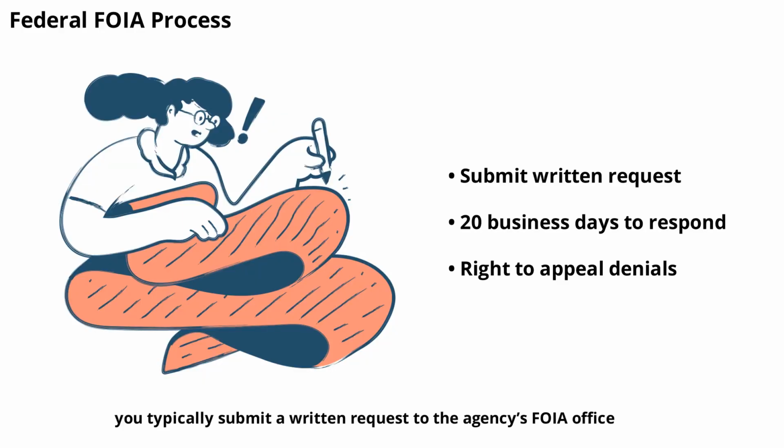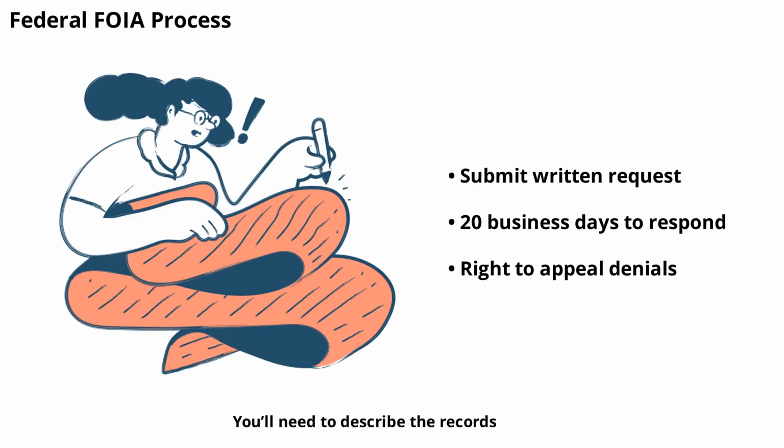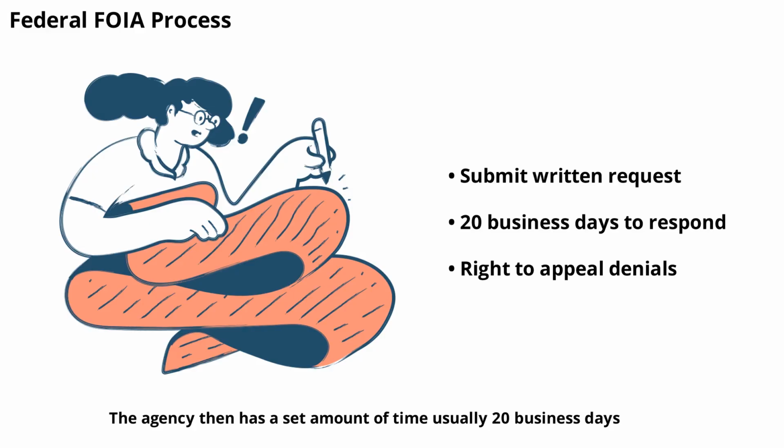To file a federal FOIA request, you typically submit a written request to the agency's FOIA office. You'll need to describe the records you're seeking as clearly as possible. The agency then has a set amount of time, usually 20 business days, to respond. They may provide the records, deny the request, or ask for clarification. If denied, you have the right to appeal.